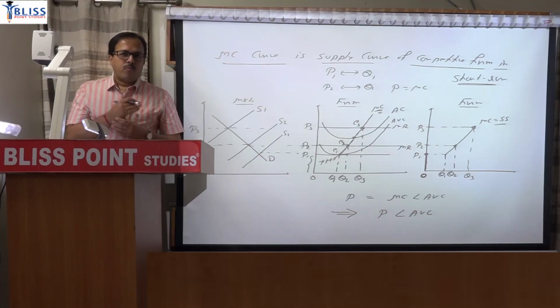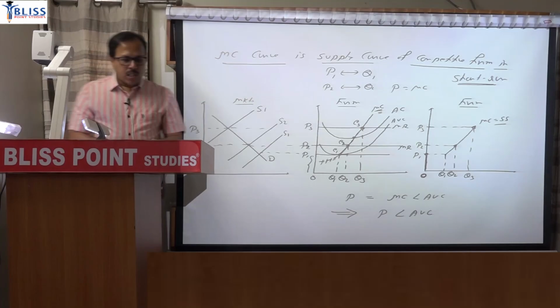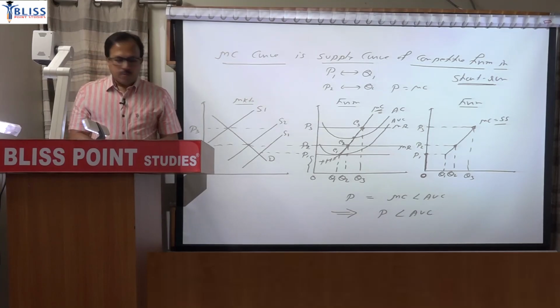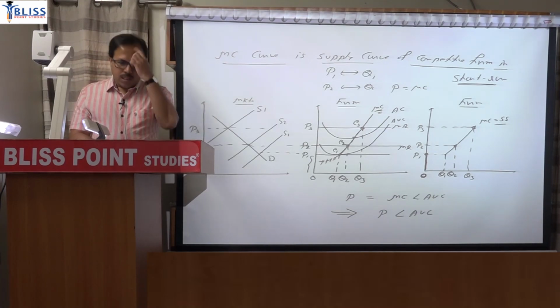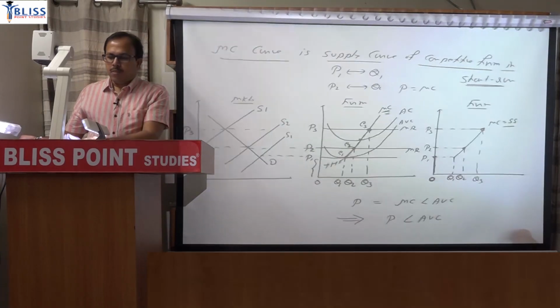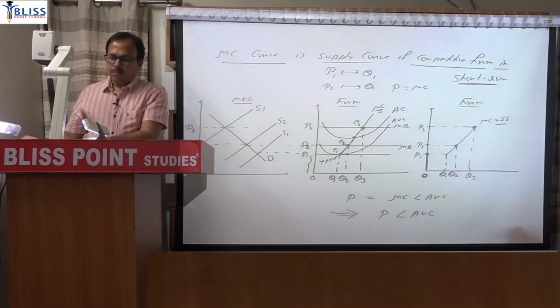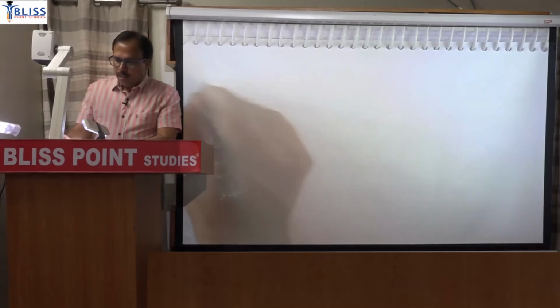Therefore, only that part of the marginal cost curve which is above AVC is the supply curve of the firm. Clear? Now you can attempt this question of 2019.